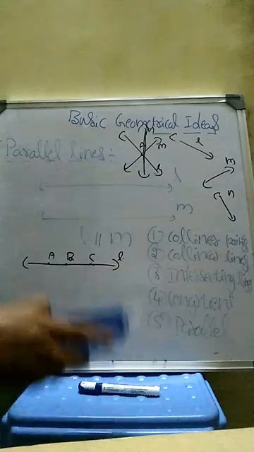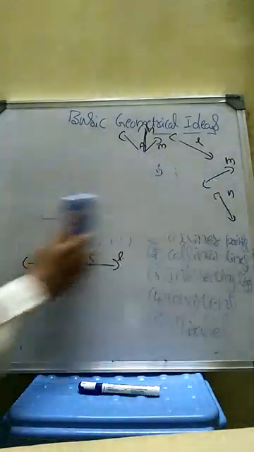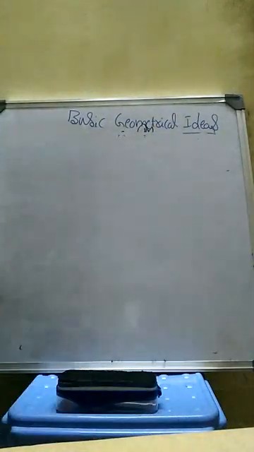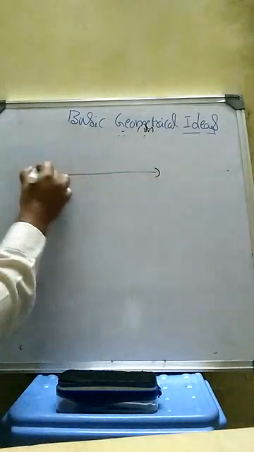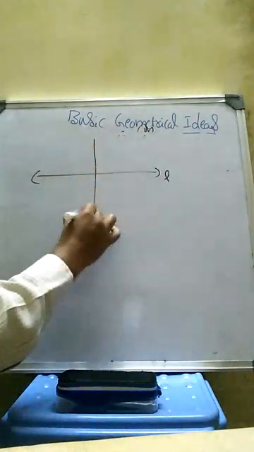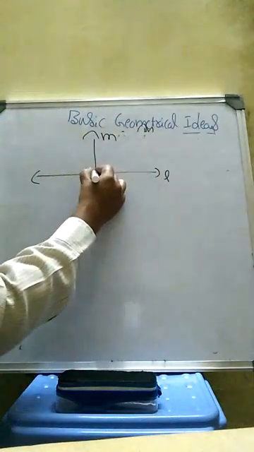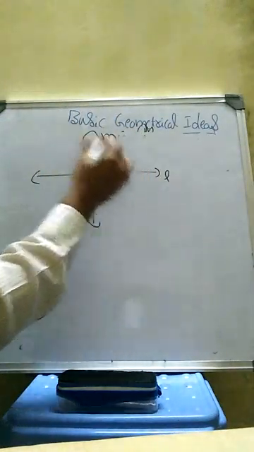And one more, perpendicular lines. We can define perpendicular lines from intersecting lines. Here L and M. These two lines are intersecting lines. Look here, these two are intersecting at one point.